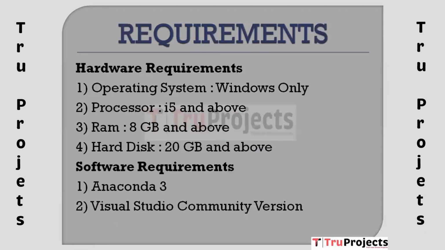So now coming to the requirements part, here we have two types of requirements, the hardware requirements and the software requirements. In hardware requirements, operating system as Windows is required, processor i5 and above, minimum 8 GB of RAM is required, hard disk 20 GB and above. Coming to the software requirements part, Anaconda 3 is required and Visual Studio Community is required.